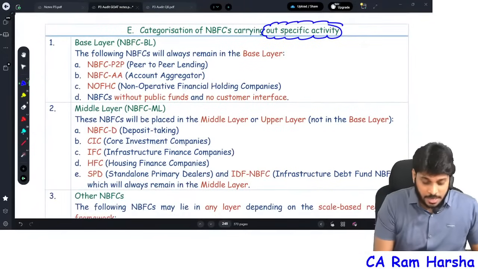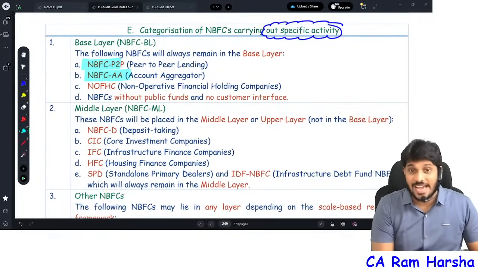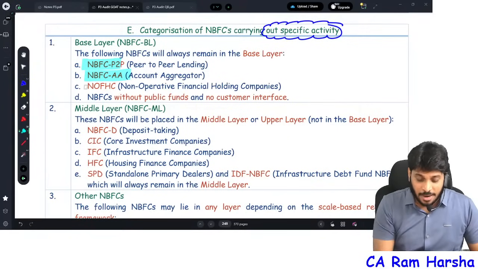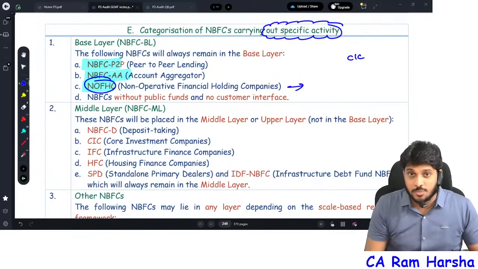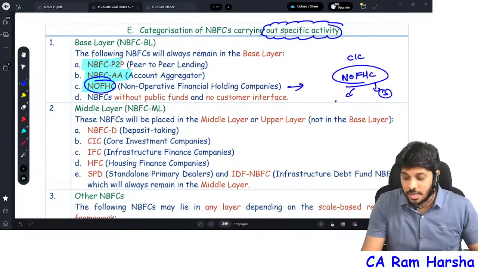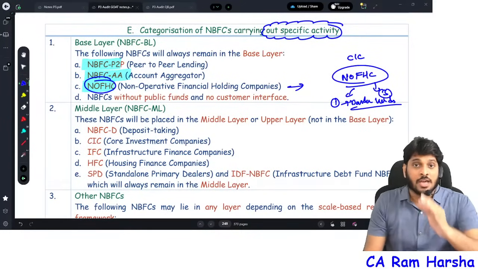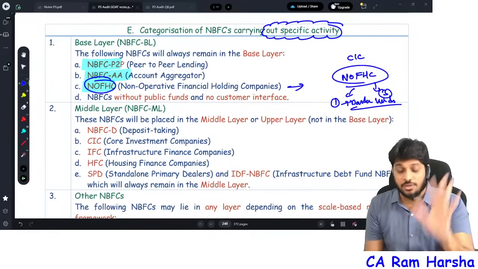What are they? NBFC peer-to-peer. Their asset size doesn't matter. NBFC account aggregator. Asset size doesn't matter. Non-operative financial holding company. Sir, what is a non-operative financial holding company? There is a difference between core investment company and non-operative financial holding company. In India, there are only 3 non-operative financial holding companies. One company is Bandhan Holdings. You know Bandhan Bank, right? Bandhan Holdings is a non-operative financial holding company.